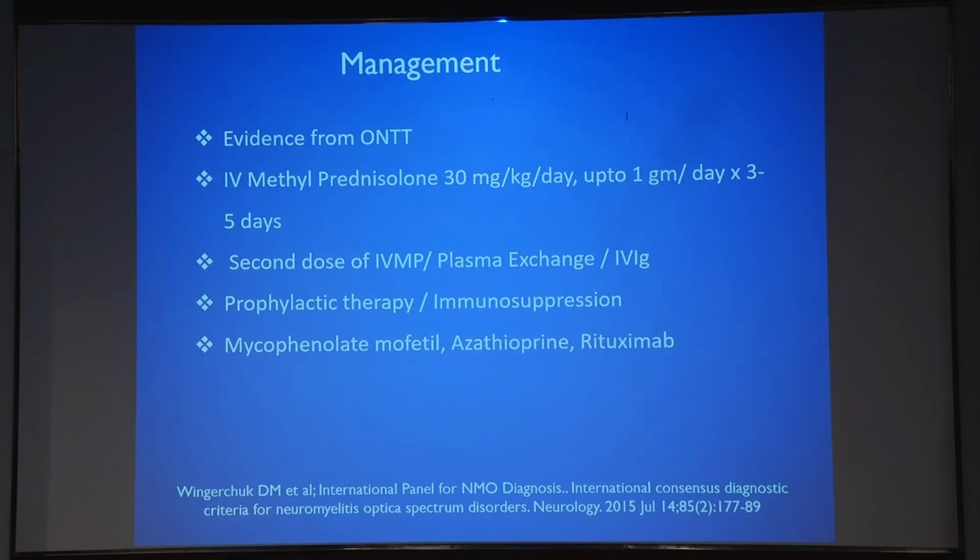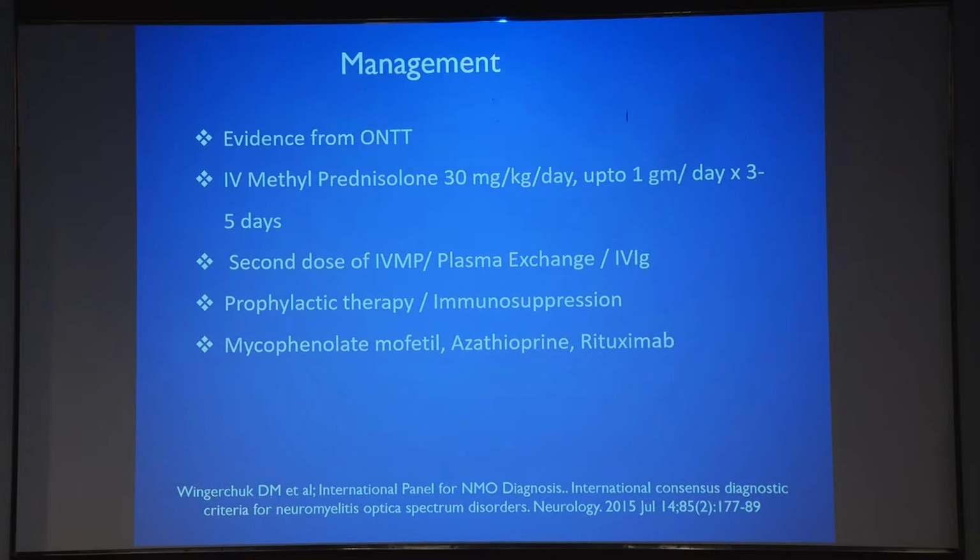Management: there are no specific randomized control trials for pediatric optic neuritis. So we are working with evidence which we have gleaned from the optic neuritis treatment trial. IV methylprednisolone is given at a dosage of 30 milligram per kg per day up to 1 gram a day for 3 to 5 days.